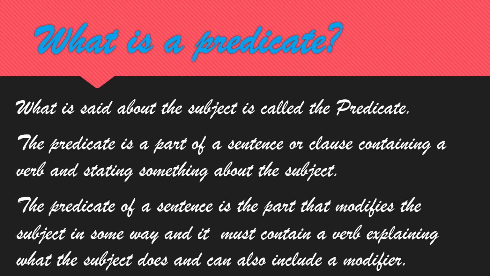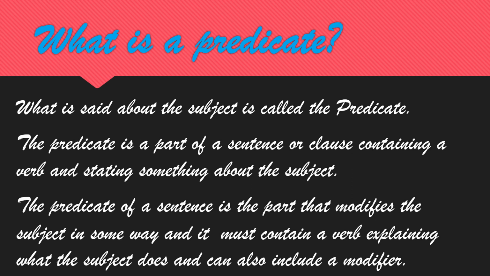A predicate of a sentence is the part that modifies the subject in some way, and it must contain a verb explaining what the subject does, and can also include modifiers. See, it's a detailed definition. I had given 3 kinds of definitions. These are the detailed explanation about the predicate.